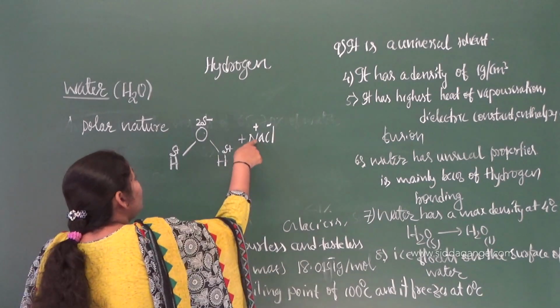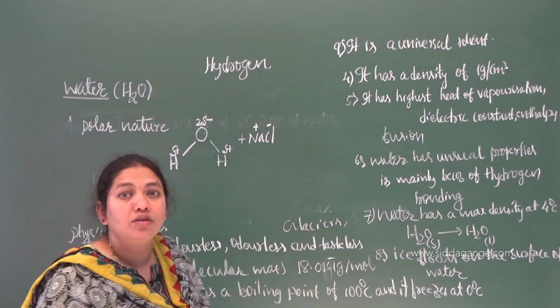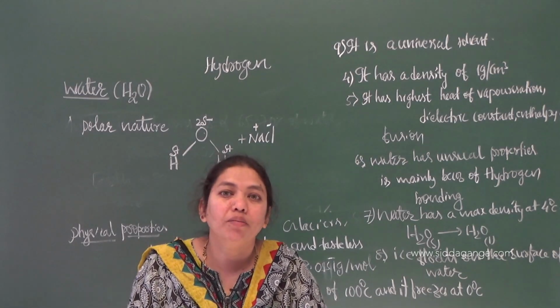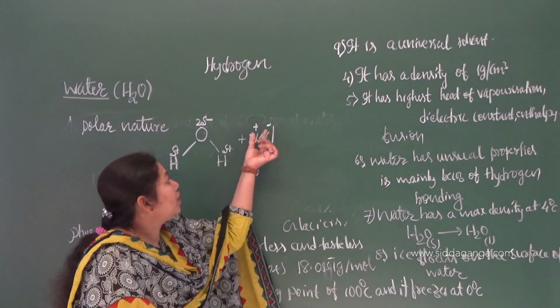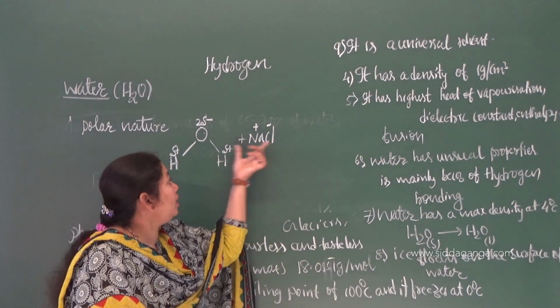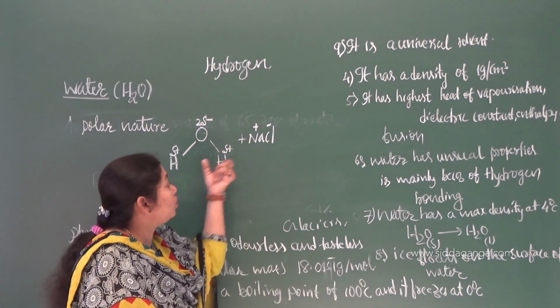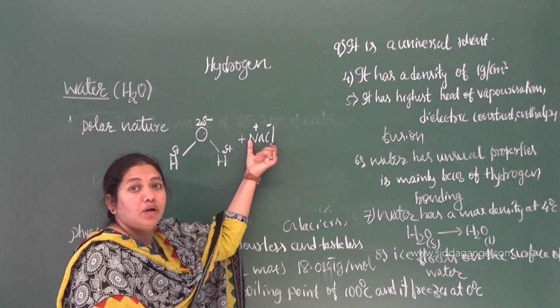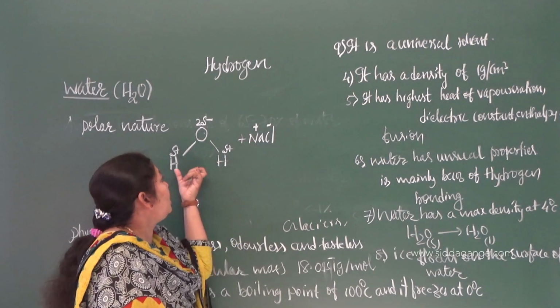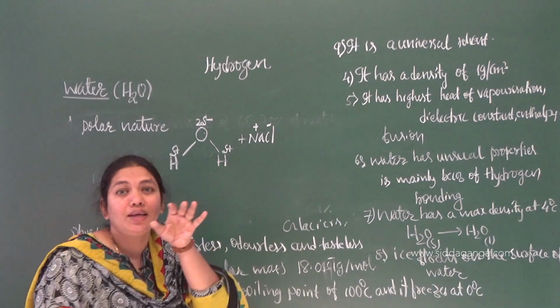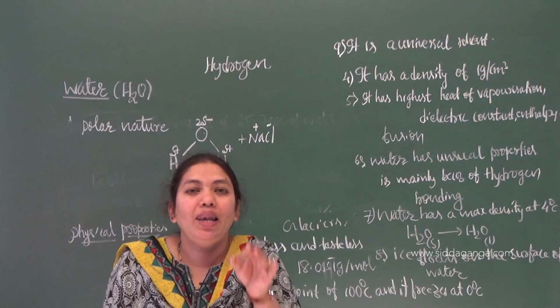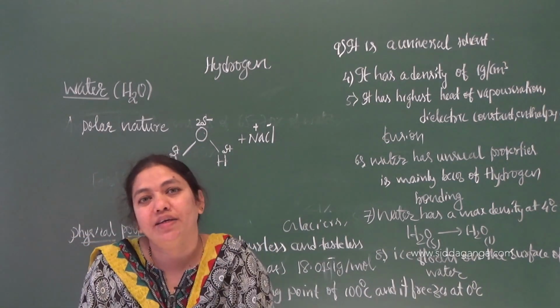So is NaCl soluble in water? Yes. Sodium chloride is soluble in water because of its ionic nature. It is polar. Sorry, not ionic, it is a covalent molecule. So it is a polar molecule. It is also a polar molecule. There is a basic rule. What is that? Like dissolves like.